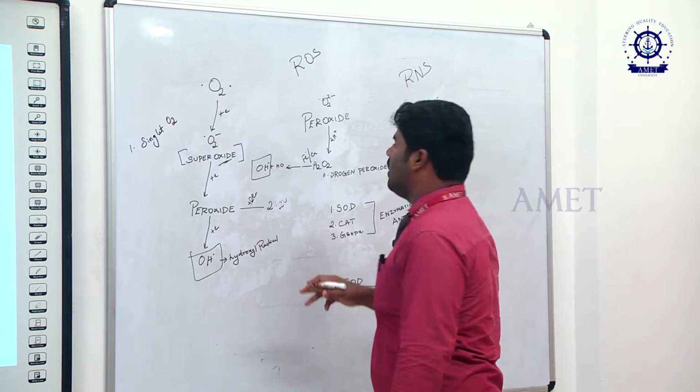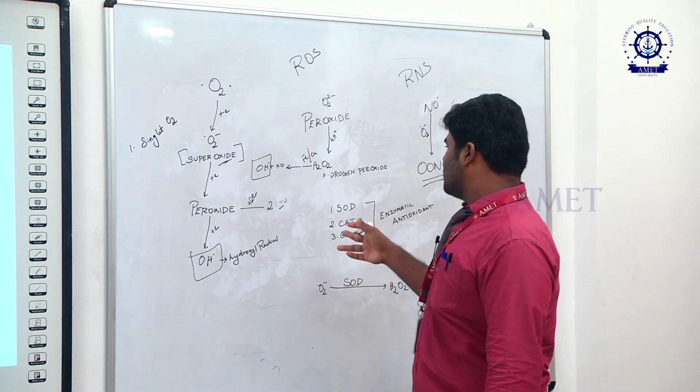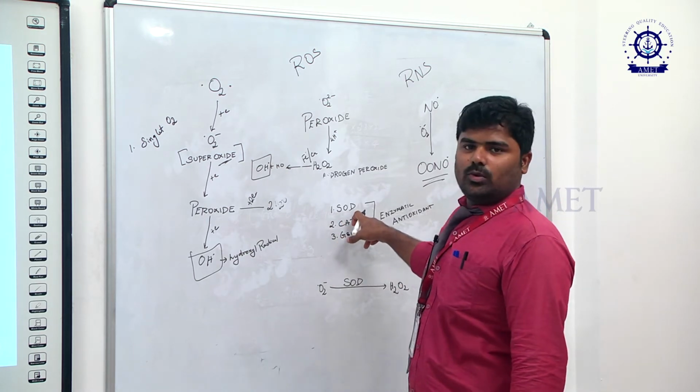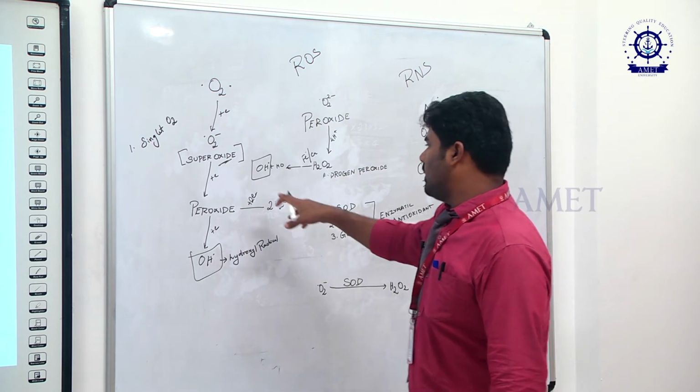The name itself tells us superoxide dismutase. Dismutate is nothing but repairing this, right?